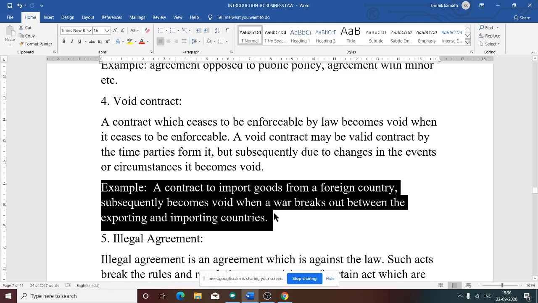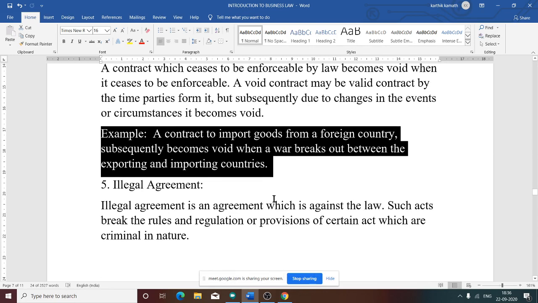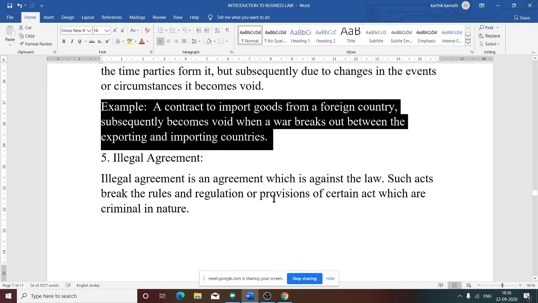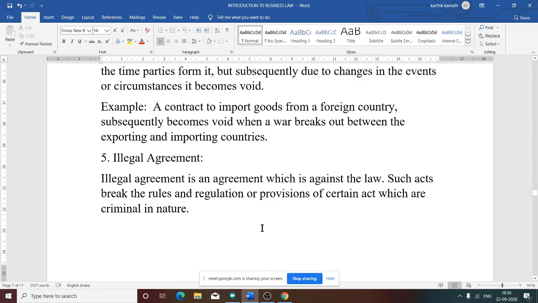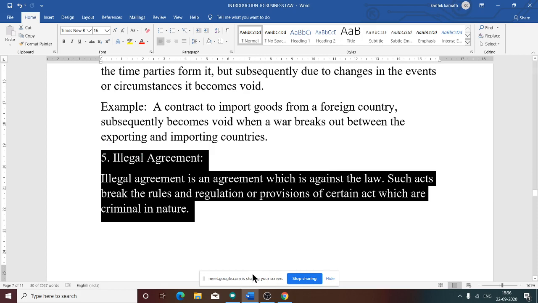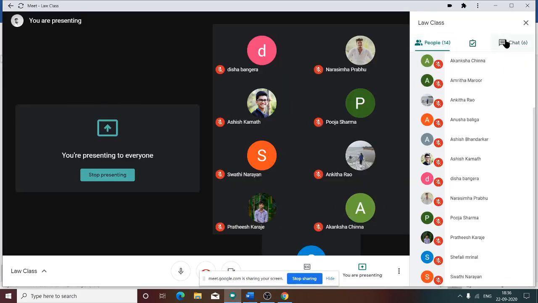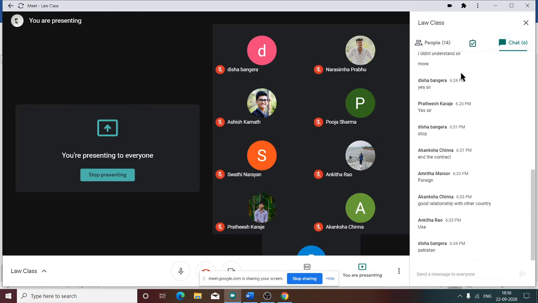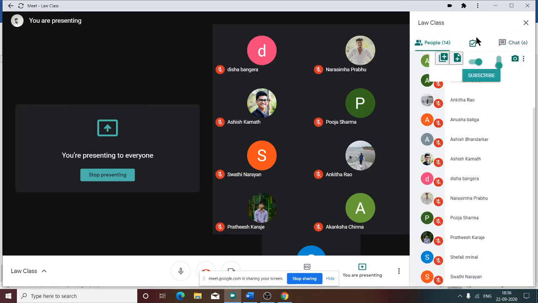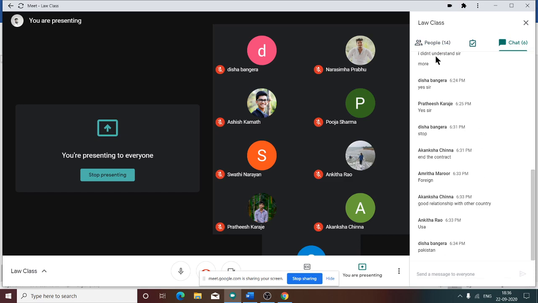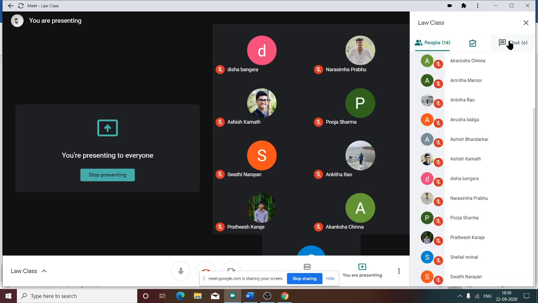Now the fifth one, illegal agreement. What do you mean by illegal agreement? An illegal agreement is against the law, that means an agreement which is opposed to law. Can you tell me any example for illegal agreement? What all things are illegal in nature?